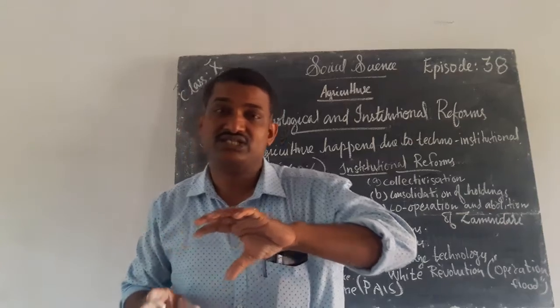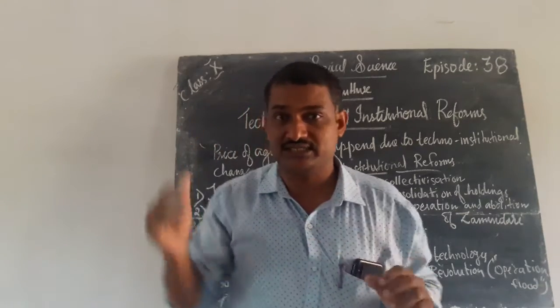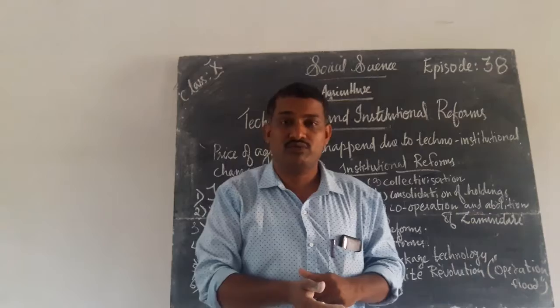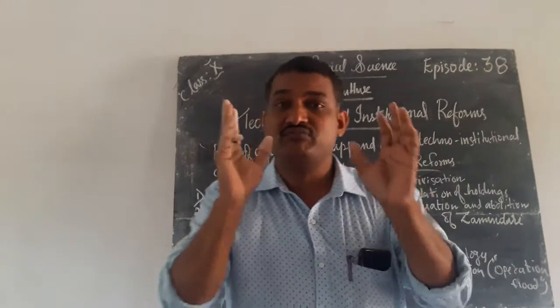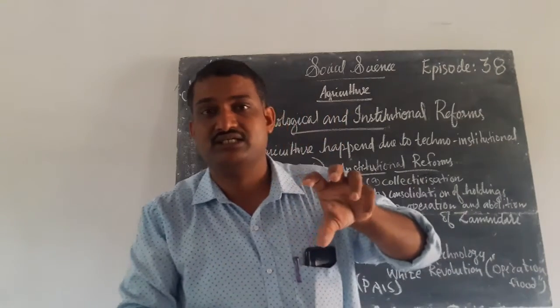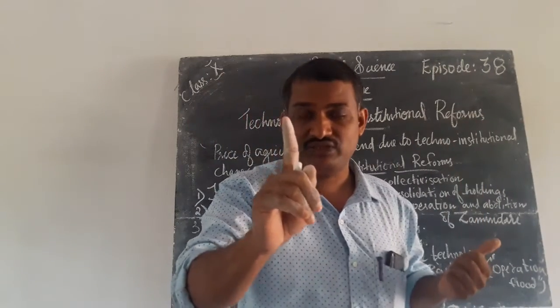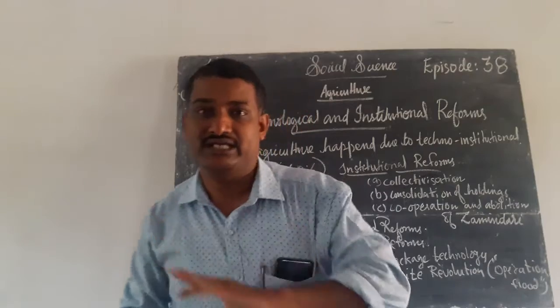This collectivization is very good for the improvement of agriculture. That is an institutional reform. That is considered as institutional reforms. Government focused on agriculture, so that institutional reforms like the first one, collectivization, was introduced in India.